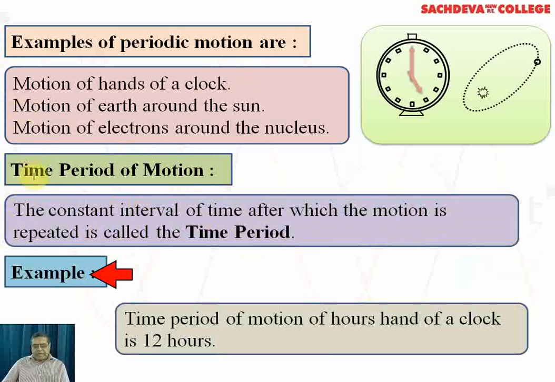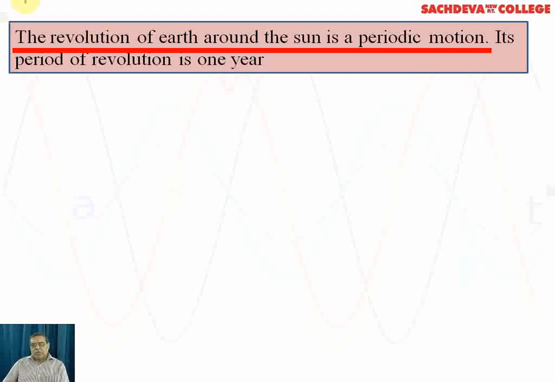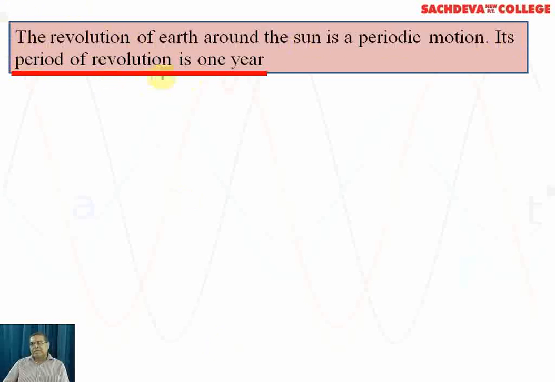Now there is a certain example. The time period of motion of hour's hand of the clock is 12 hours. Every 12 hours, hour's hand will complete one revolution, that is 360 degrees, that is 2 pi radians. Similarly, if it is not the hour's hand, if it is the minute's hand, it will complete it after every 60 minutes. So same is with the second's hand. The revolution of Earth around the Sun is periodic motion. Its period of revolution is 1 year.